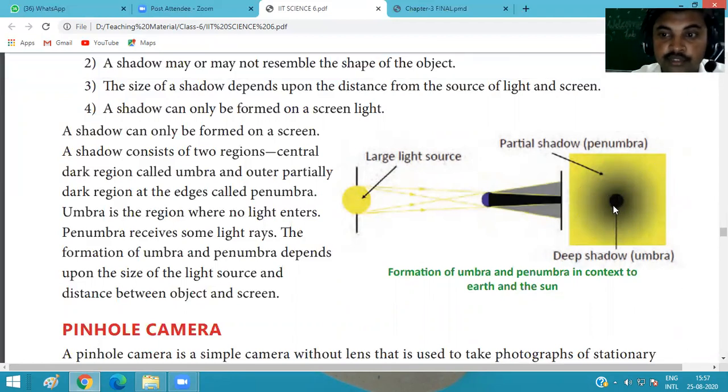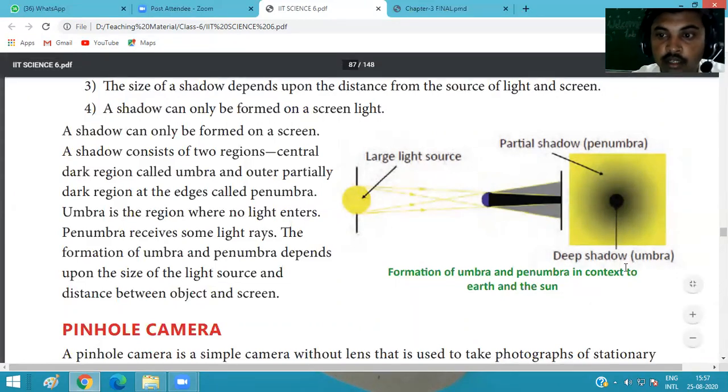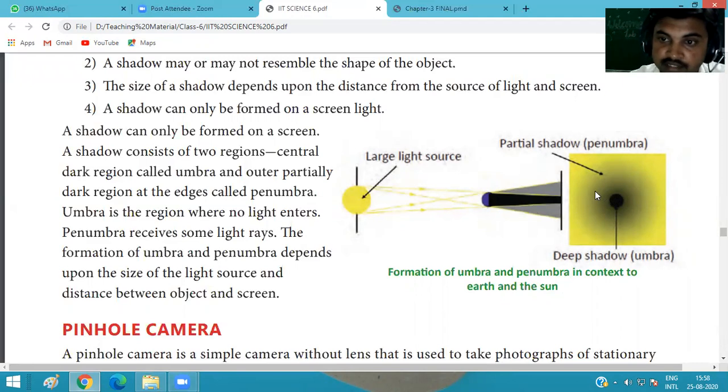This deep shadow is called umbra. And the other, lighter part of the shadow, you see here, is the light shadow. This light shadow is known as penumbra.